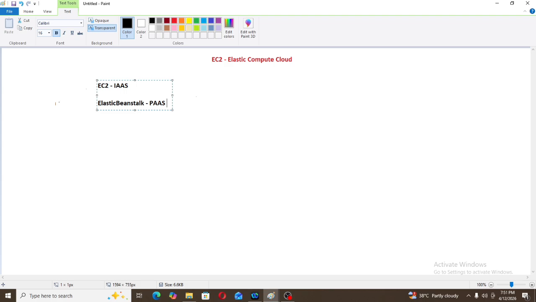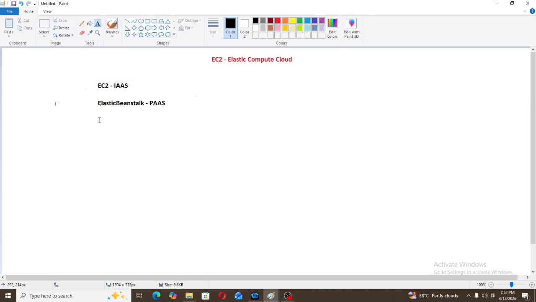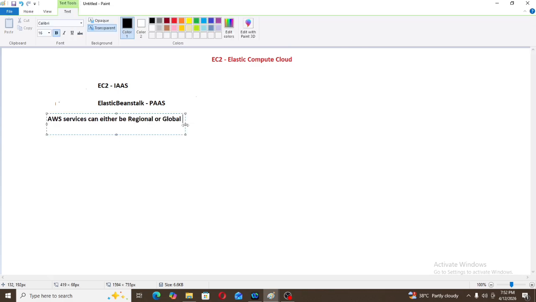We can say EC2, and if he asks about platform as a service, we can say Elastic Beanstalk. Okay. Now AWS services can either be regional or global. What services are there in AWS that can be either regional or global?